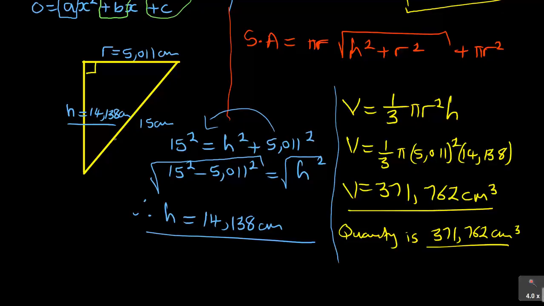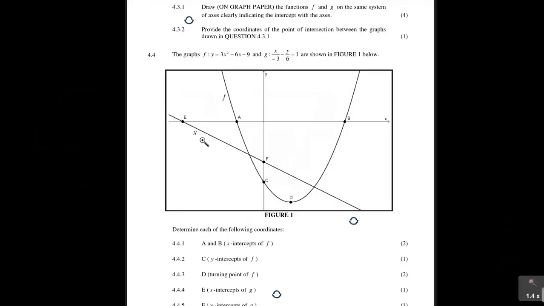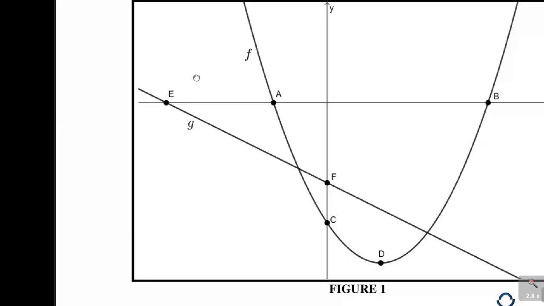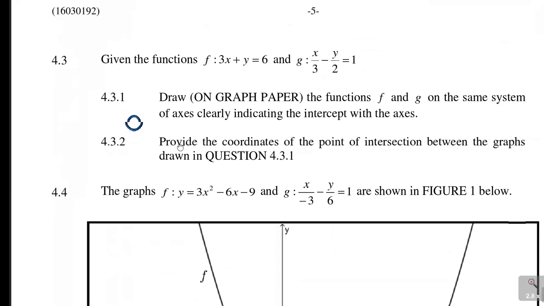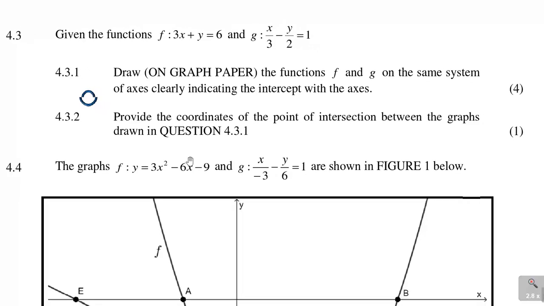Now let's continue with the next question there, 4.3, and see what it was dealing with. 4.3 is dealing with graphs. Now functions, says the function f of x, 3x plus y is equal to 6, and g of x, x over 3 minus y over 2 is equal to 1. Says draw on graph paper the functions f and g on the same system of axes, clearly indicate the intercept